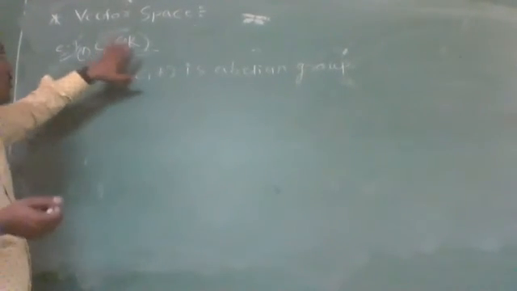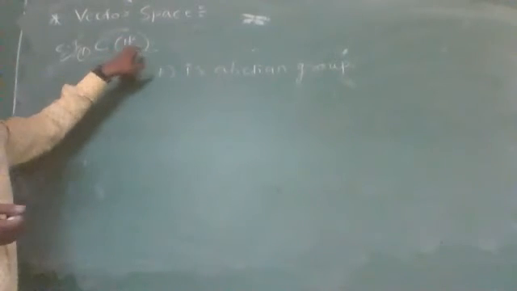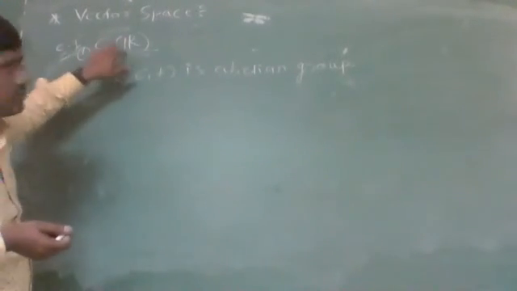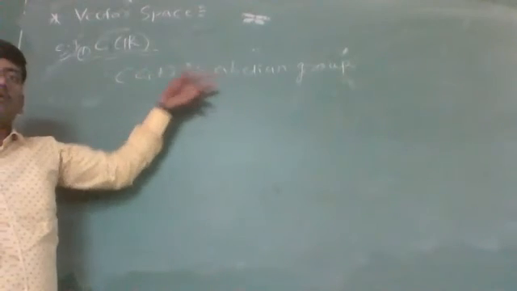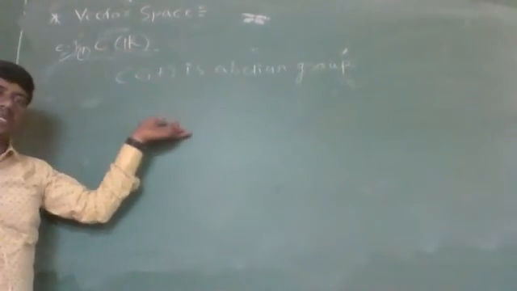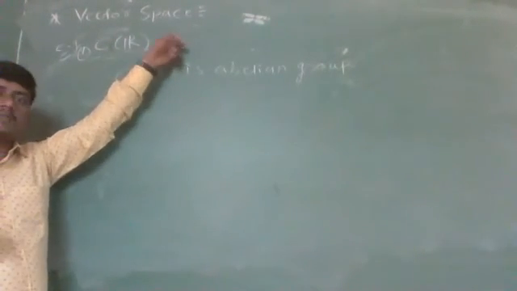But we know that the product of any two elements, one belonging to R and another in C, must be in C. So C is closed under scalar multiplication. So these two properties hold, and it holds the remaining four properties also. So C over R is a vector space.